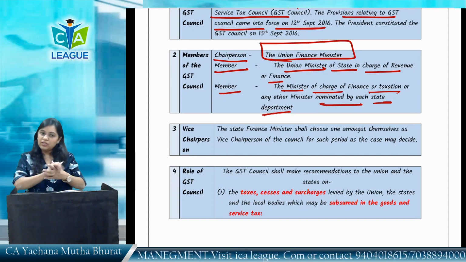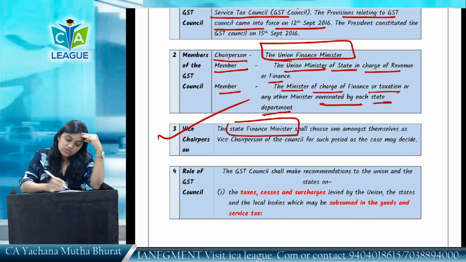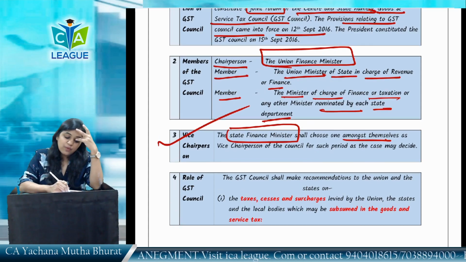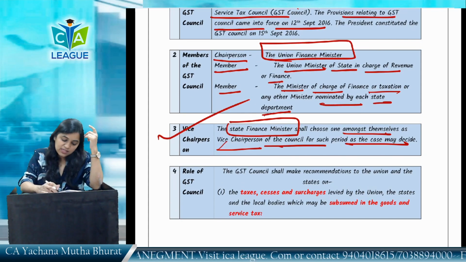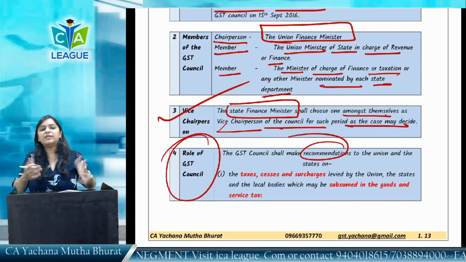From each state department, there will be the members who will be the vice chairperson. The state finance minister shall choose amongst themselves as vice chairperson of the council for such period as they may decide. What are the rules? What will they do? Now, this is important. What will be the roles of GST Council?